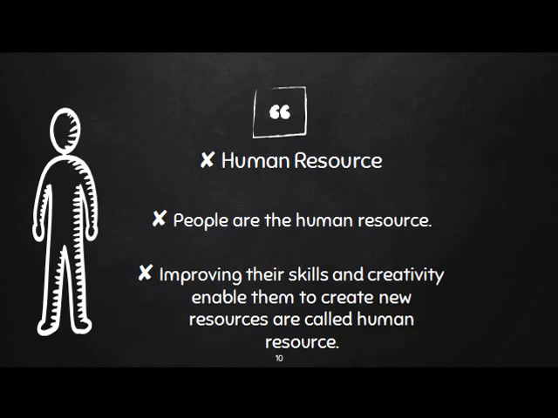This is the last broad category of resources, the human resource. People are the human resource. Improving their skills and creativity enables them to create new resources, and by using those resources, they can lead a life of comfort.